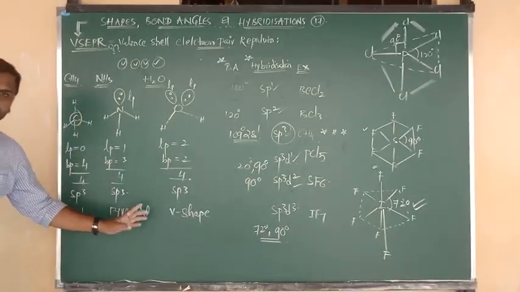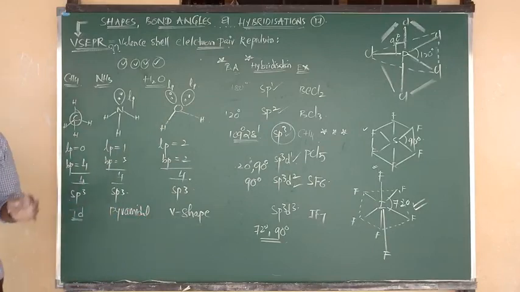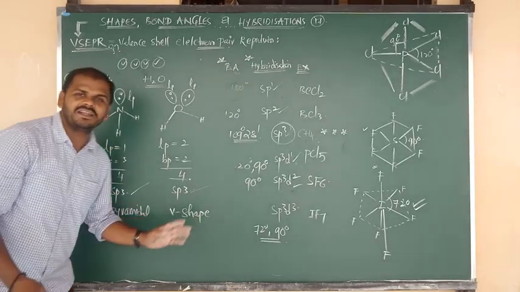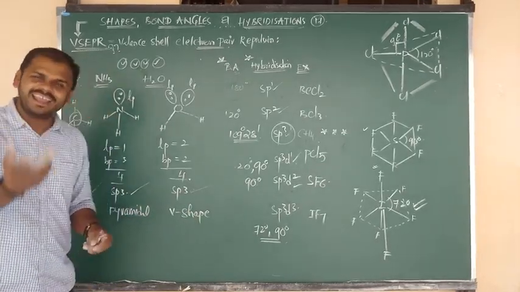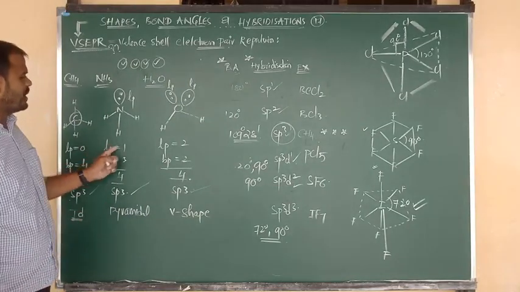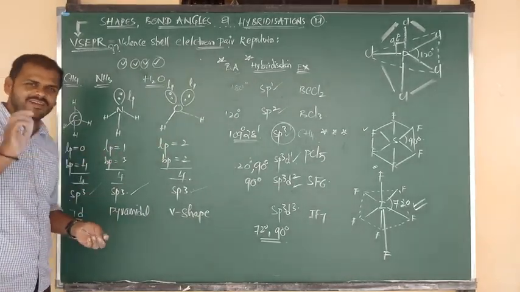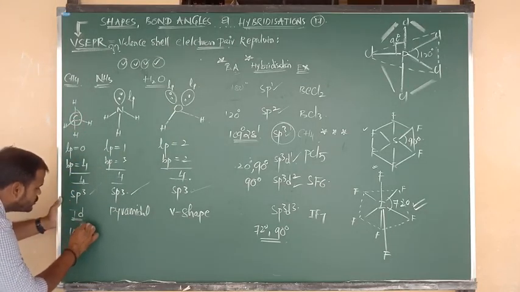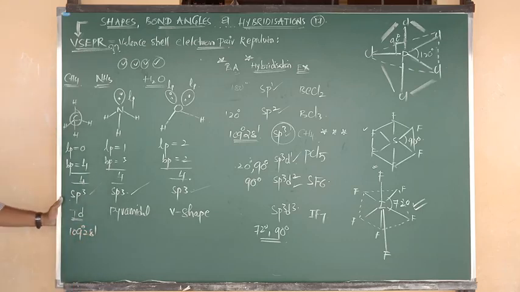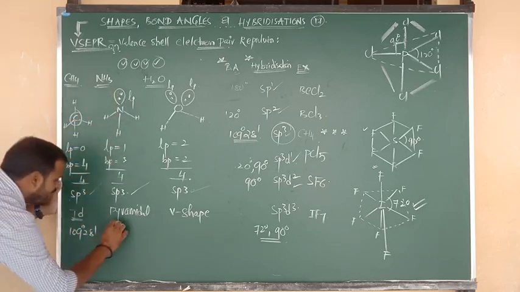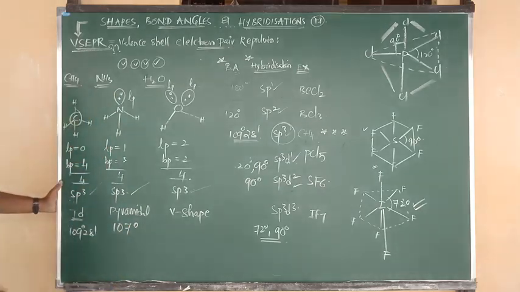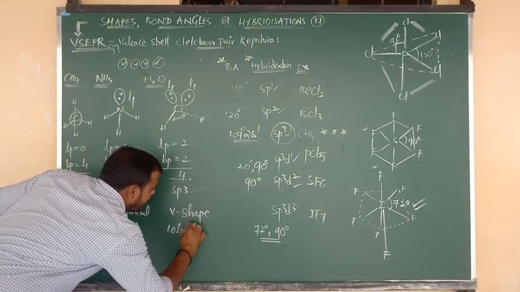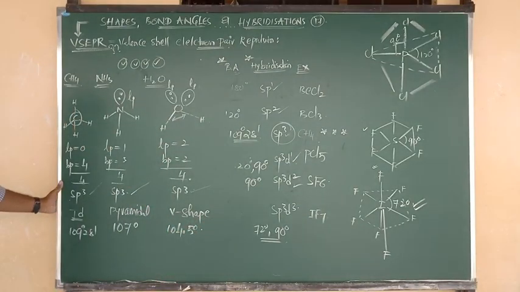The shape of ammonia is pyramidal. The shape of methane is tetrahedral. Their hybridizations are the same, but their geometries are different. The reason is only on the basis of lone pairs. I will tell you. In the methane molecule, it is tetrahedral and the bond angle, as I have already told you, is 109 degrees 28 minutes. In the ammonia molecule, the bond angle is 107 degrees. In the water molecule, the bond angle is 104.5 degrees.